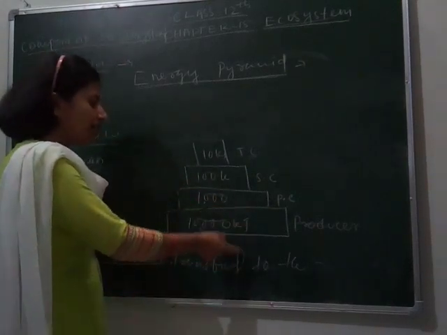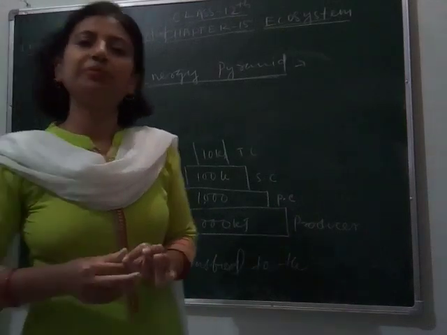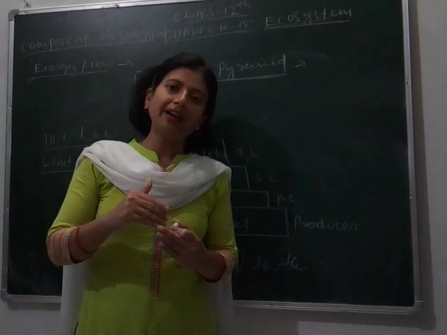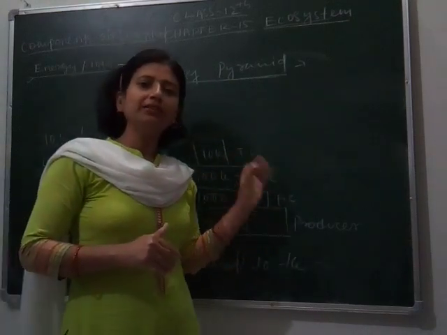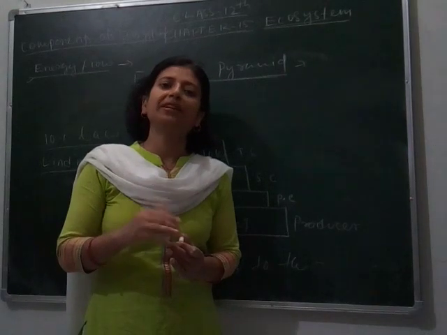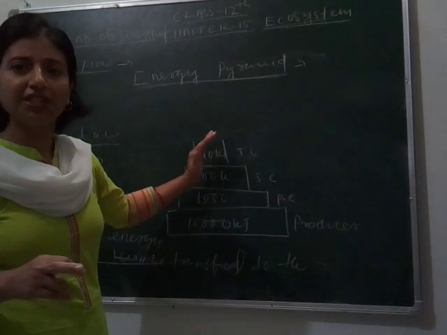So here we can see 10% energy. If the question asks what is the 10% rule: when trophic levels move upward, the energy decreases. How does it decrease? By 10%, meaning the upper trophic level only gets 10% of its lower trophic level.